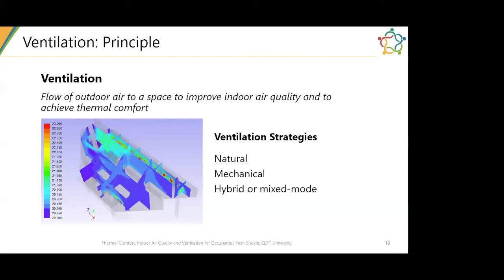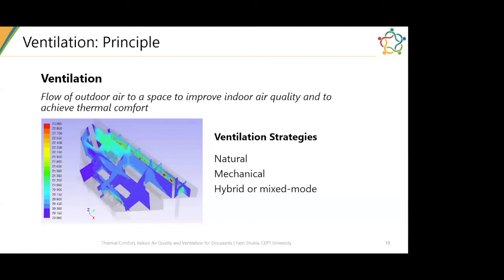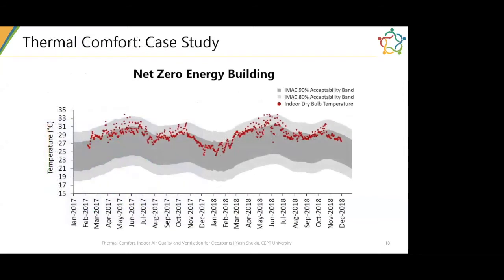Sure. All right, everyone, we will have a poll right now. I'm launching the question. The question is, why do you want to design a building as per an adaptive thermal comfort model? The three options are: A, to achieve energy savings; B, to achieve thermal comfort; and C, both A and B. We'll wait for another 7 to 8 seconds and we'll end the poll after that.